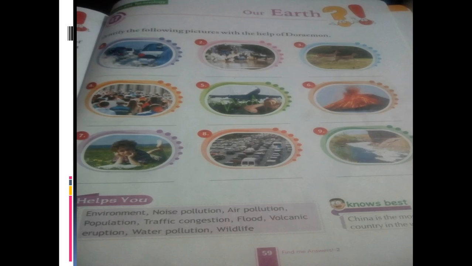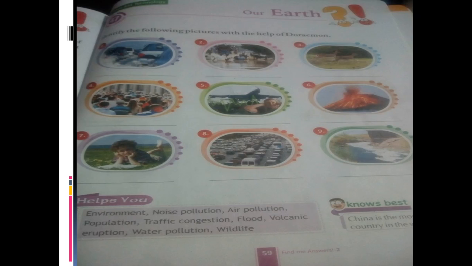Floods are there because of global warming. Floods, volcano eruptions are there, right? About our environment, it's most of the surroundings. For that, what we have to do, we have to plant more trees, right? Here are some pictures of the different pollutions which are there on the earth. Okay, now you can see the first one, all the cars are giving out carbon dioxide, right?